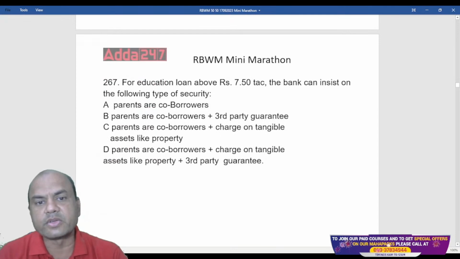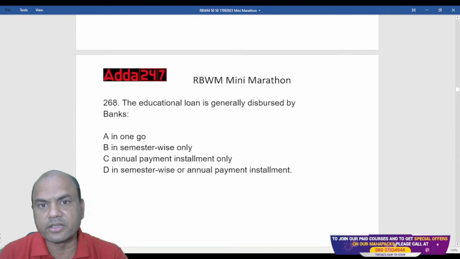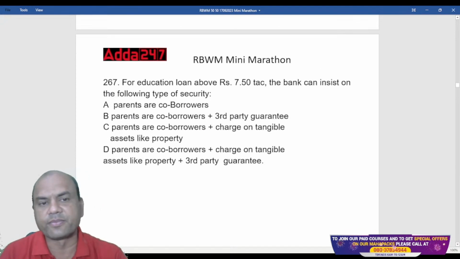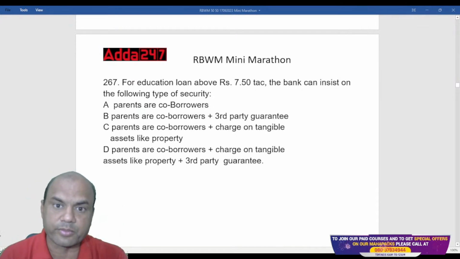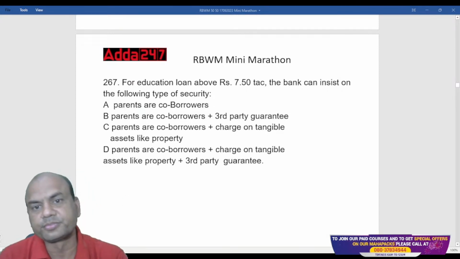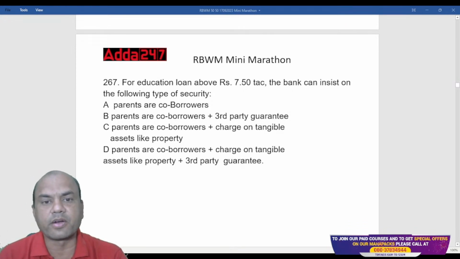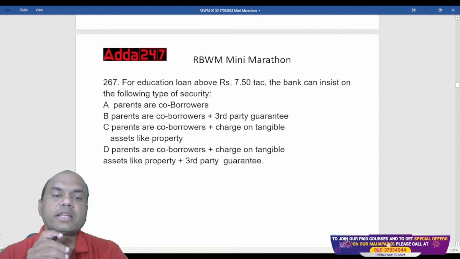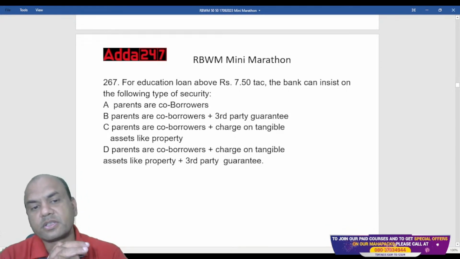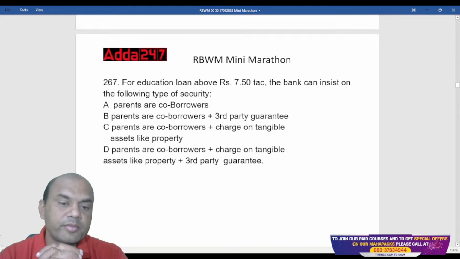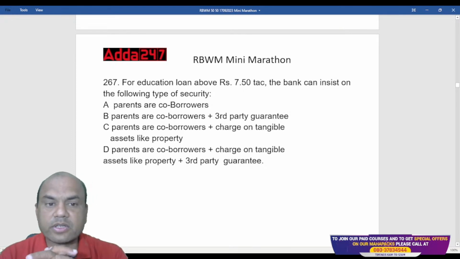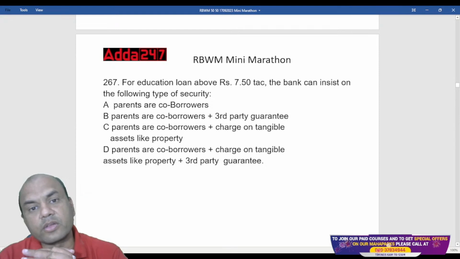Next one. For education loans above 7.5 lakhs, okay, now we are talking of above 7.5 lakhs. Above means it can go from 7.5 to 10 to 20 lakhs, foreign also. Bank can insist on the following type of security. A1 is parents as co-borrowers. B1 is parents as co-borrowers plus third party guarantee. C1 is parents as co-borrowers plus charge on tangible assets. And D1, all of them: parents as co-borrowers, charge on the tangible assets, and third party guarantees.